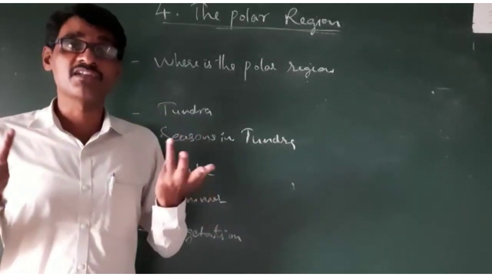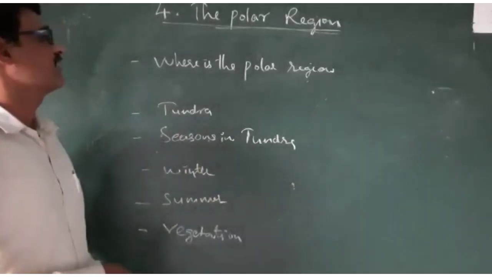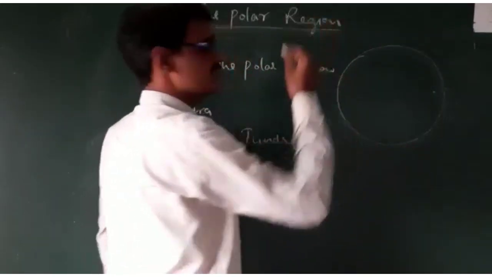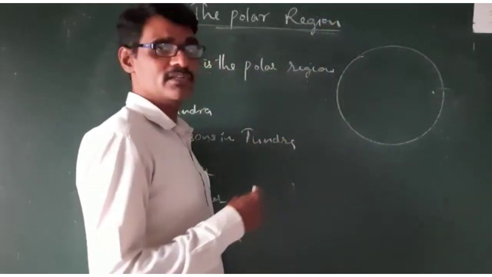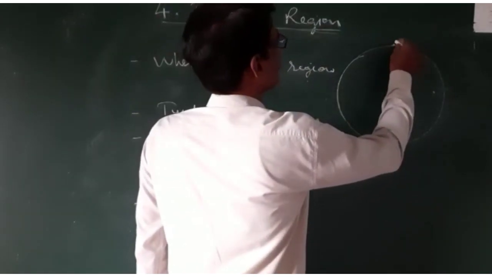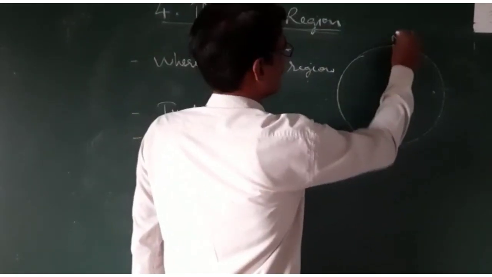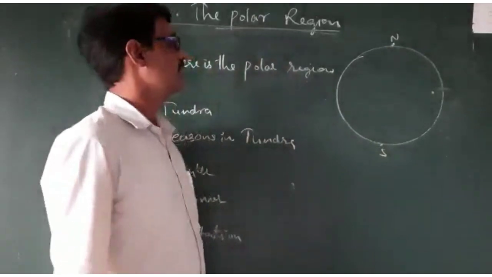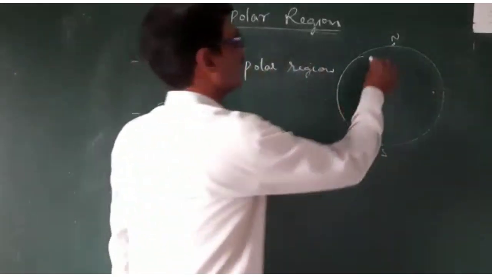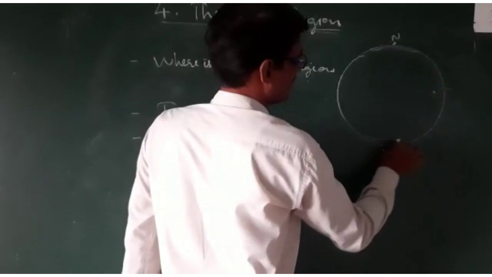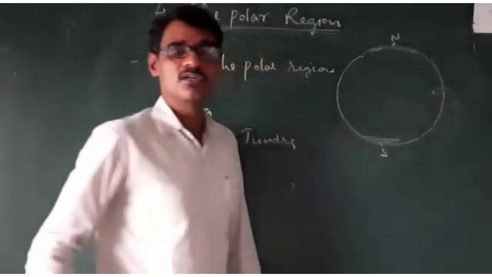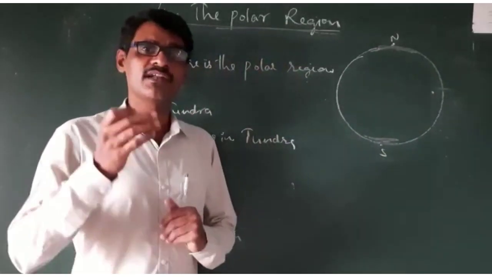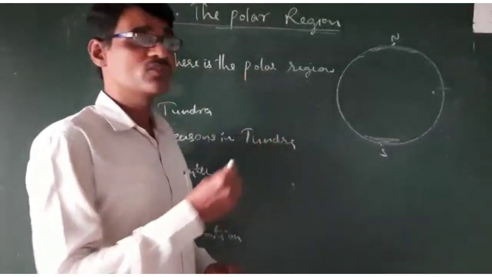So, where is this type of region? You can see where the polar region is. This is our Earth. You can see the globe. On the globe, you know the North Pole and the South Pole. These are called the poles. The regions near the poles are called polar regions. In this lesson, we are going to learn about the North Polar region.